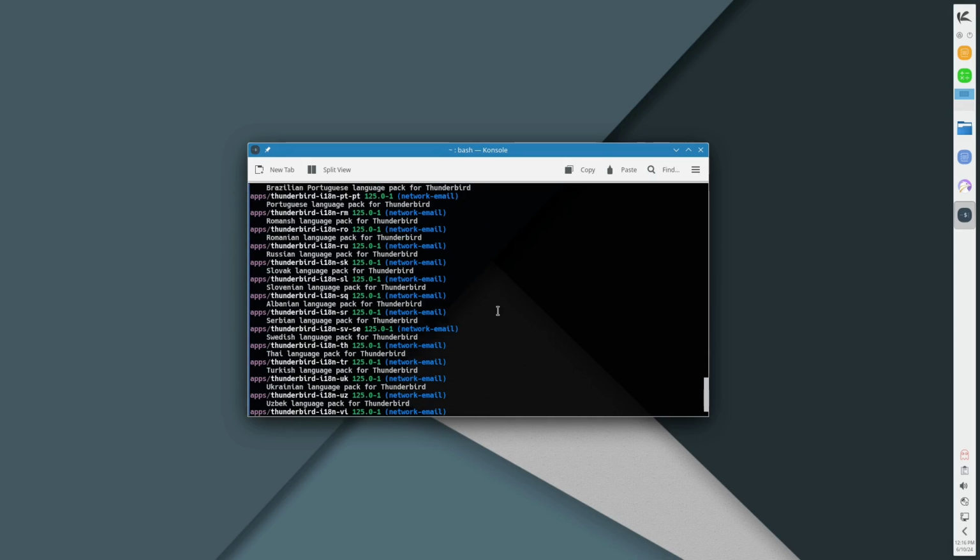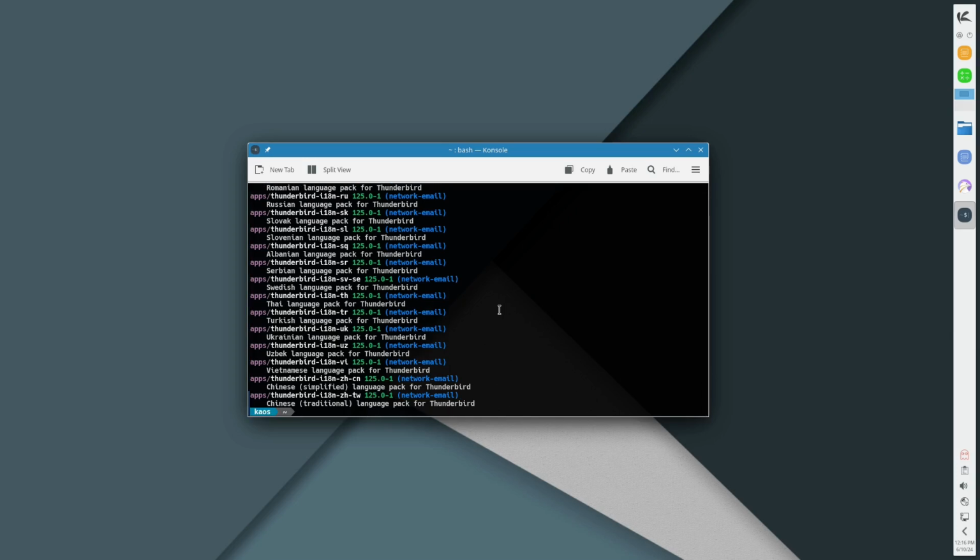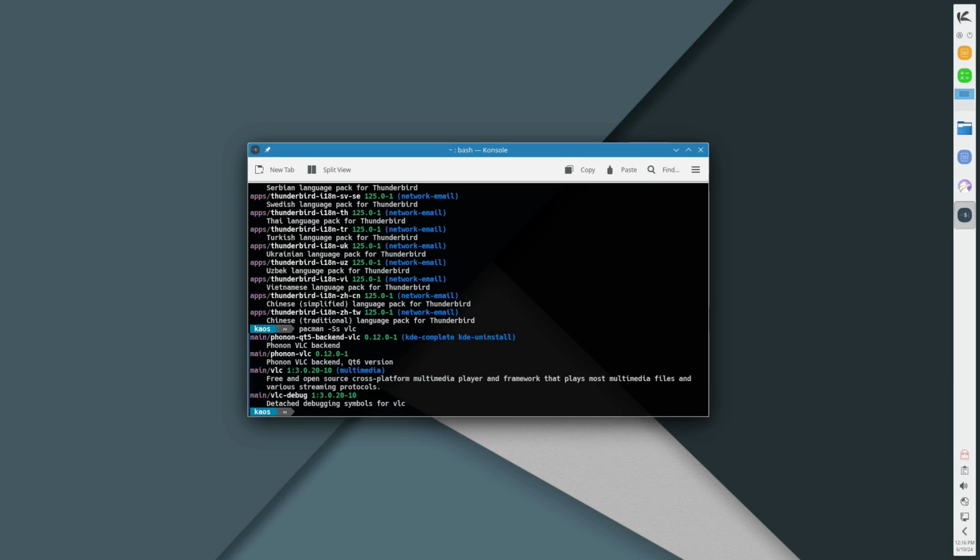Just keep in mind that your distribution might have different software. In this case, KaOS is not based on something. It's not based on Arch. It's not based on Debian. It is its own distribution, so it has its own packages available. You might want to hunt around to see if a package is available before you actually try and install something. Let's see if VLC is available, which it should be. So Phonon, here's VLC debug, there's VLC. So we can install that.